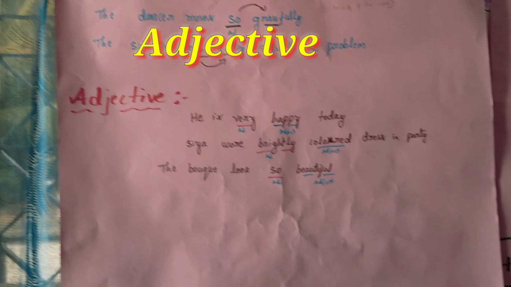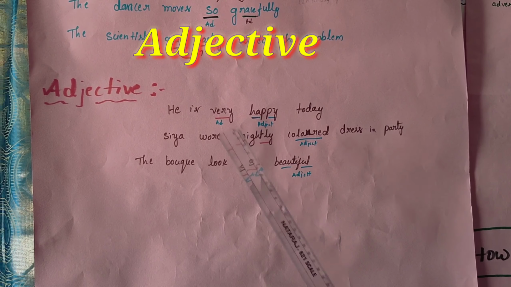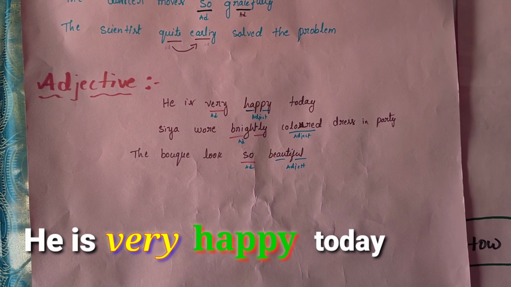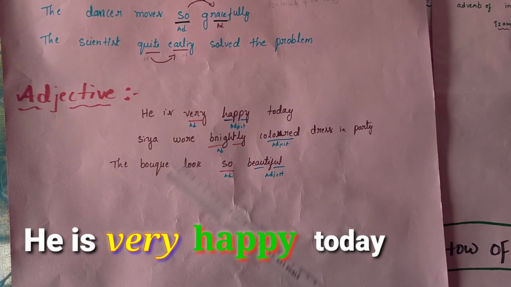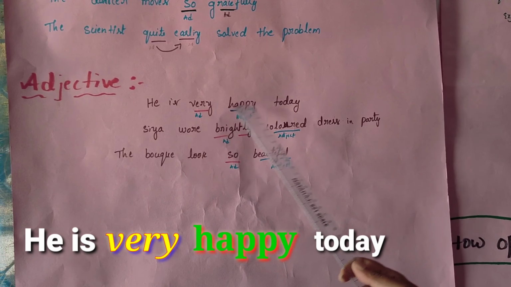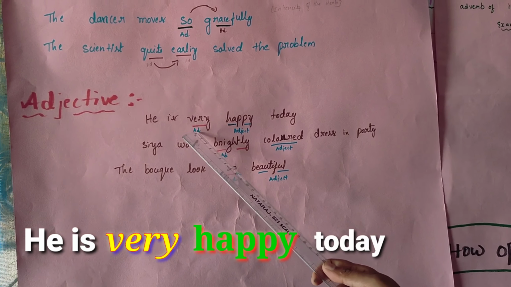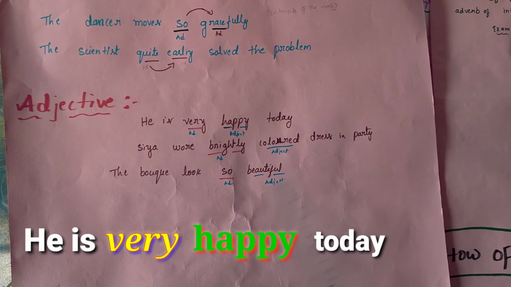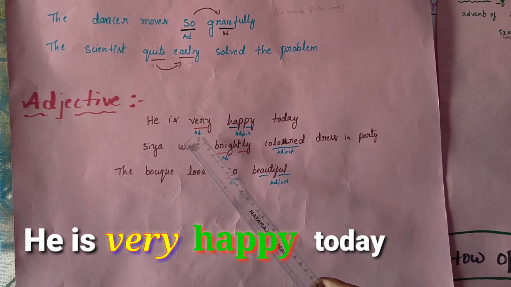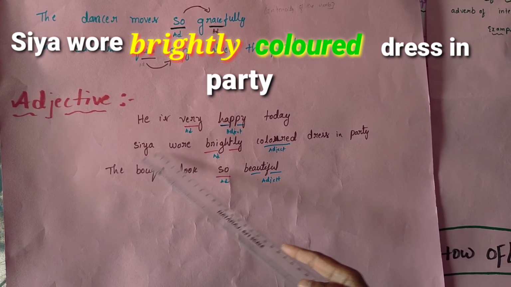Here we come to know about the adverb with the adjective. An example is given: He is very happy today. Here happy is an adjective, and the happiness of the person has been described as very happy. Very is an adverb which shows the intensity of the person's happiness. So this adverb is telling the intensity of the happiness of a person.